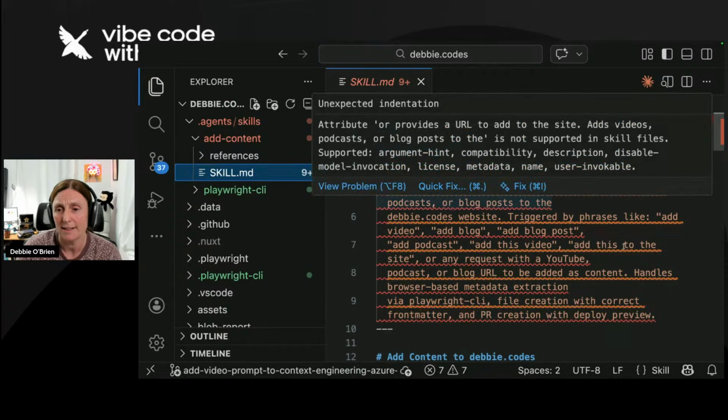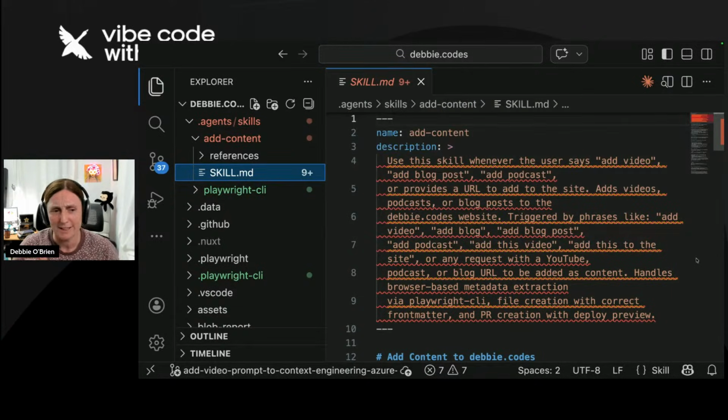VS Code, stop showing me all this highlighting stuff. The description is: use this skill whenever the user says add video, add blog post, add podcast, or provides a URL to add to the site. So basically what I do is when I have a new video, I want to go ahead and add it to my website. And I have a lot of things it needs to do, right? It needs to understand the structure of how to add that video to the website, what it needs to do. So I'm giving a name and a description in this skill.md file.